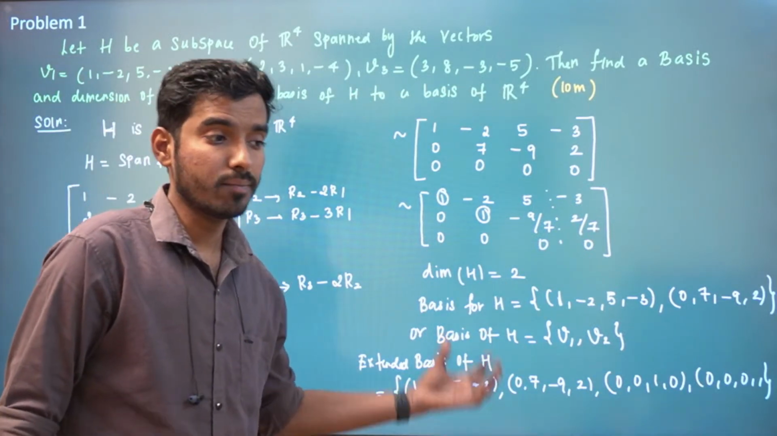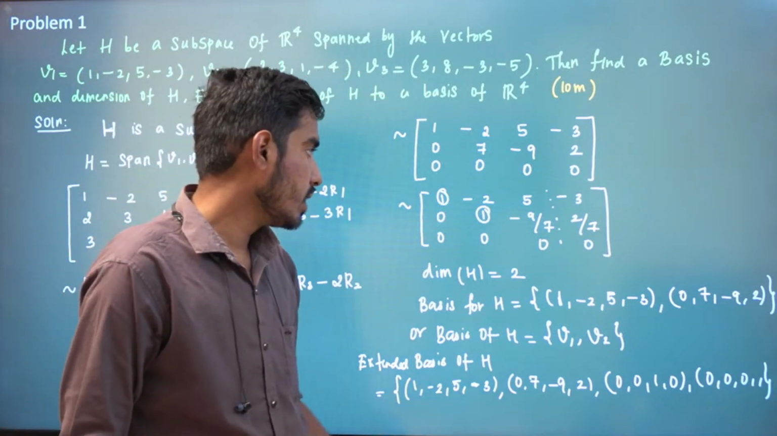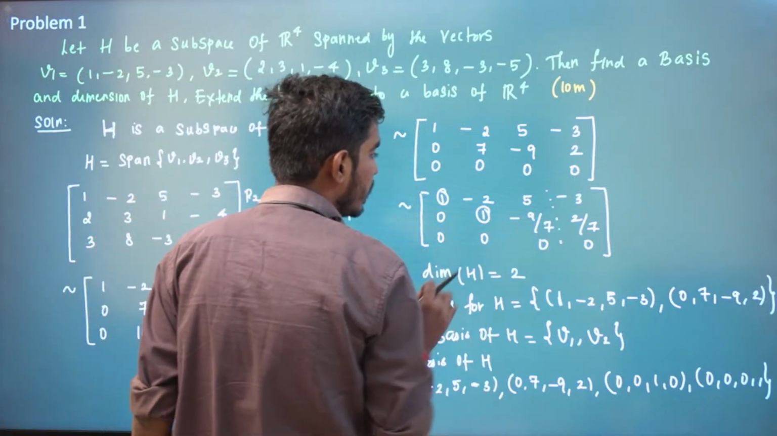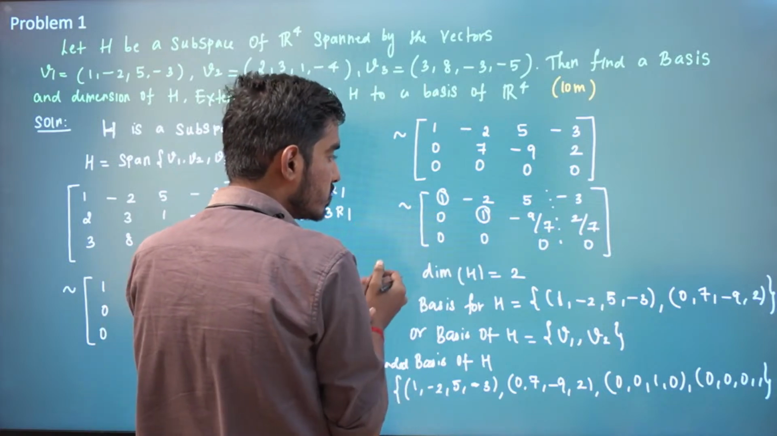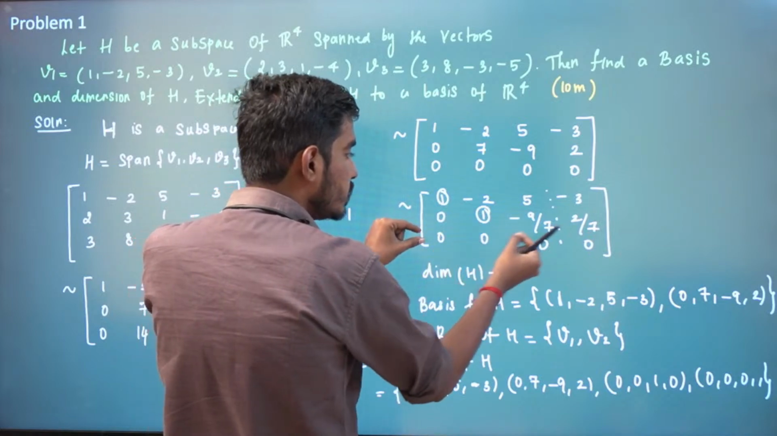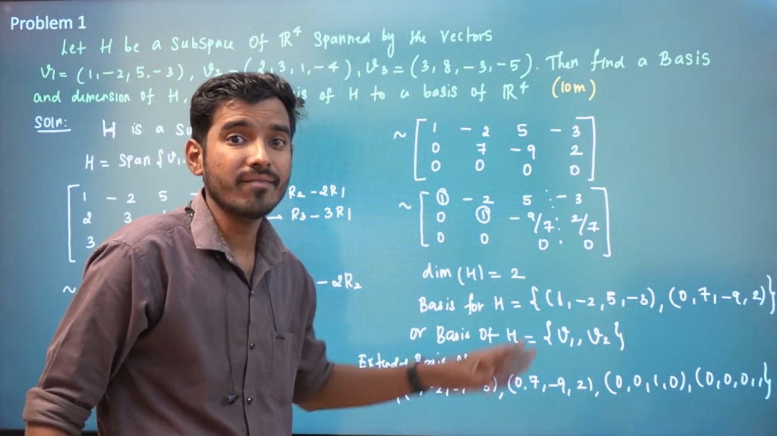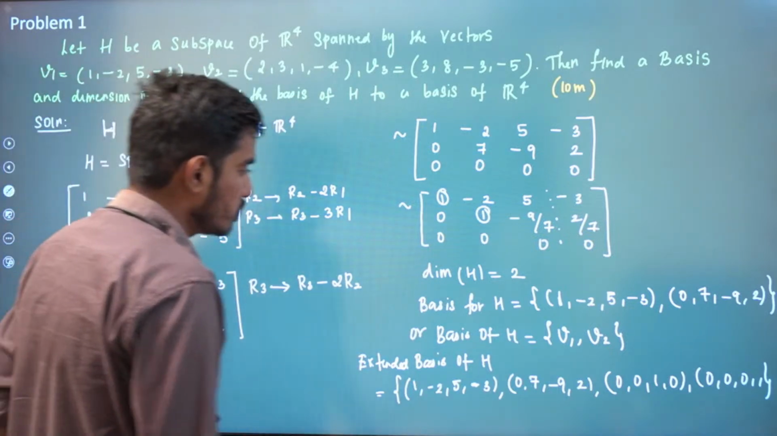How to check it is of dimension 4? You just reduce this to row echelon form. In that row echelon form, see, actually already we have this, right? Already if I reduce this to row echelon form, we have this. So instead of this 0 0 0, I'm adding 0 0 1 0 0 0 0 1. In that case, your rank will be 4, right? So I'm adding two vectors such that rank is 4, right?